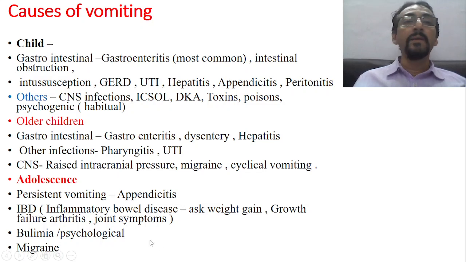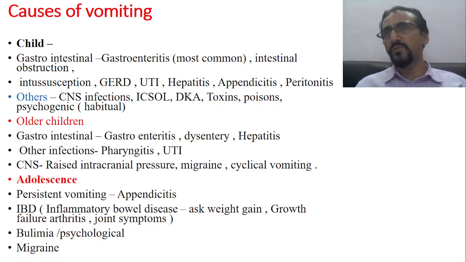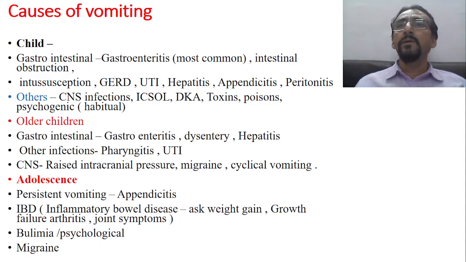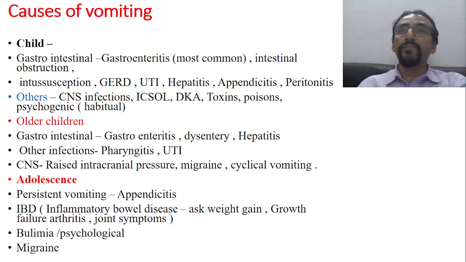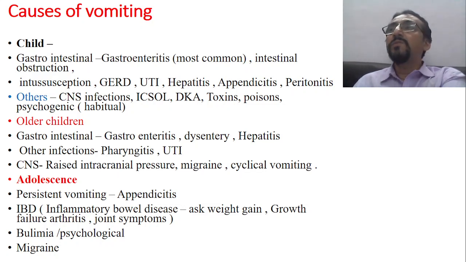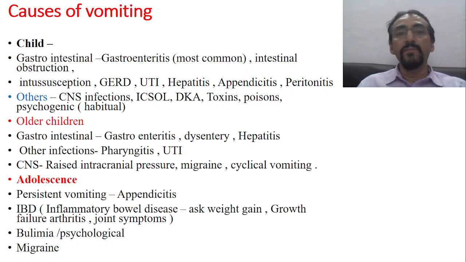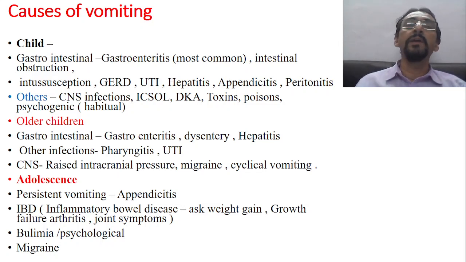In children, the most common causes of vomiting are gastrointestinal. Gastroenteritis is most common in children, school-going children of 10 years, 12 years, etc. Another important cause is intestinal obstruction. Another common cause of vomiting is intussusception. We have explained intussusception has to be a major concern during the weaning period also, and otherwise also intussusception is common. GERD, gastroesophageal reflux disease, can occur at any age.